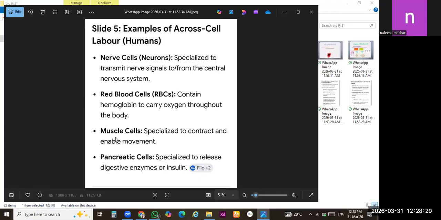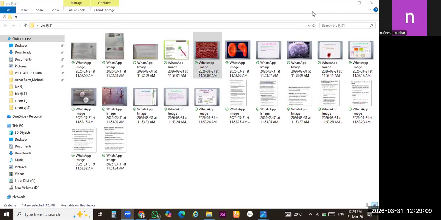Muscle cells, as you know very well, are of three types: smooth muscles, cardiac muscles, and skeletal muscles. The basic purpose of these muscles is to contract and relax, right? All these cells are coordinated in action, join with each other, and provide a specific function. Pancreatic cells are associated with the pancreas and produce a specific protein called insulin, which balances the blood sugar.